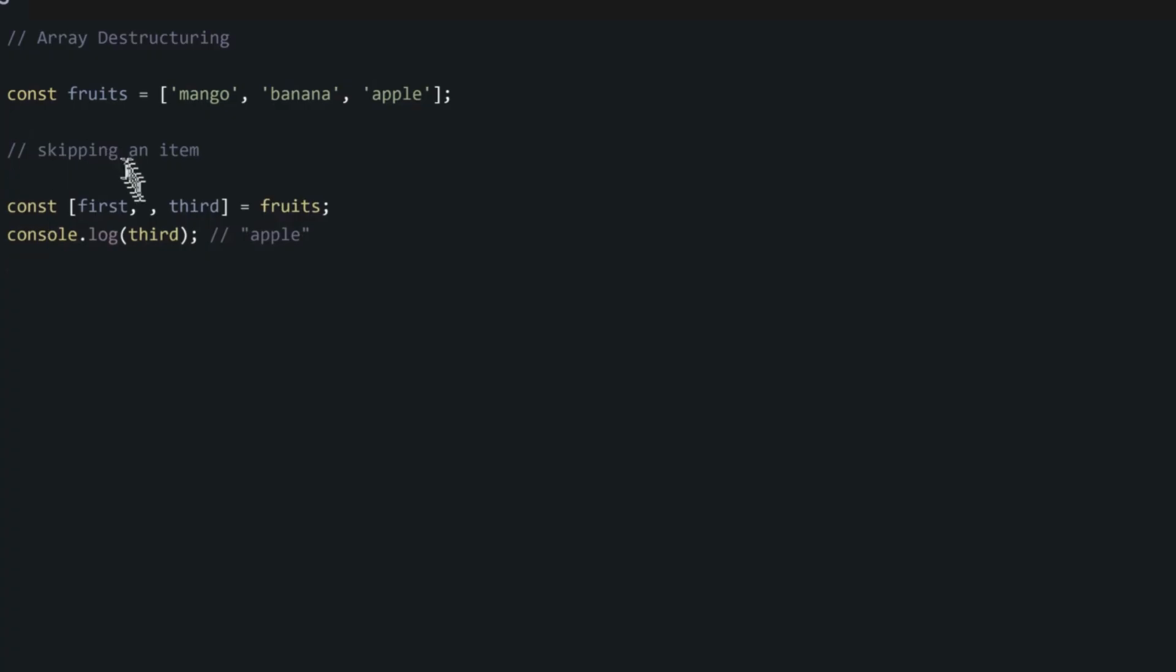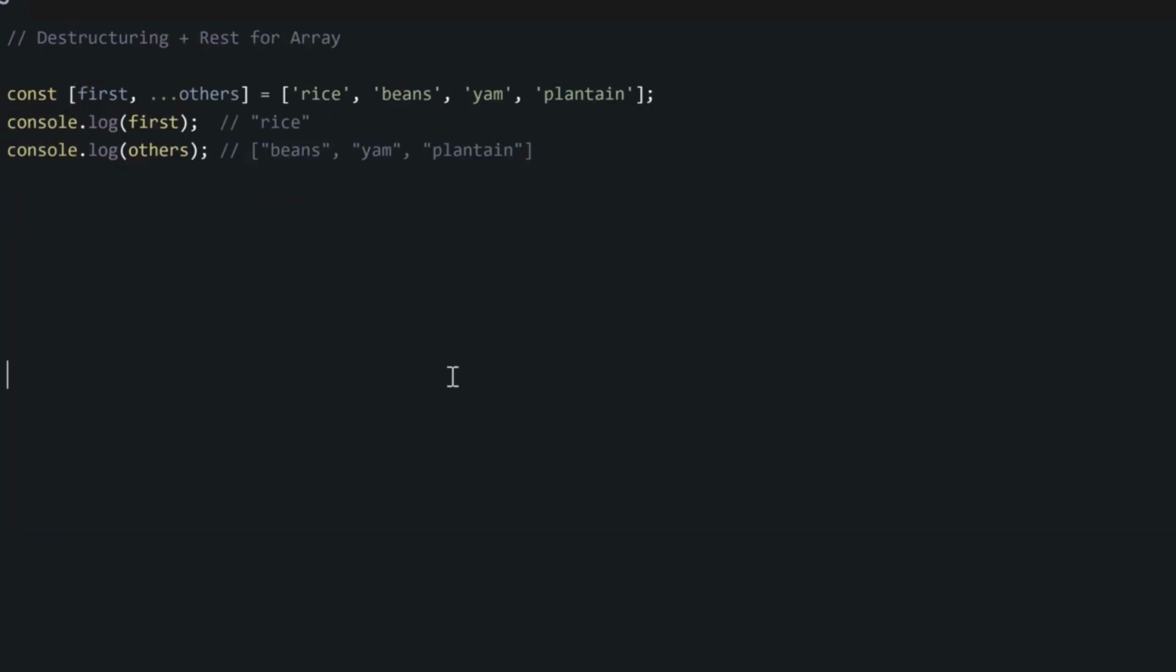We can combine destructuring with REST for both objects and arrays. For arrays, we can do it through this example. Here, we set our first item into this first variable. So this variable first will become rice. And then we pack the rest of the items in this array inside this variable others using the REST operator. So this others variable will become an array containing beans, yam, and plantain. And this variable first will contain rice.